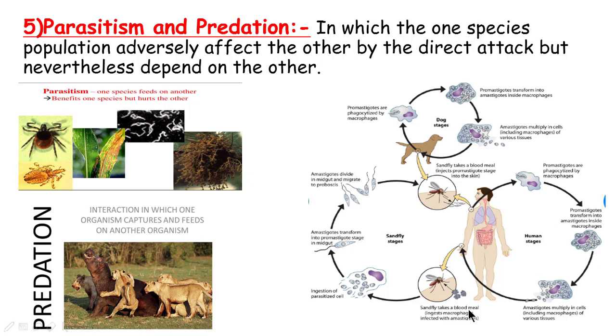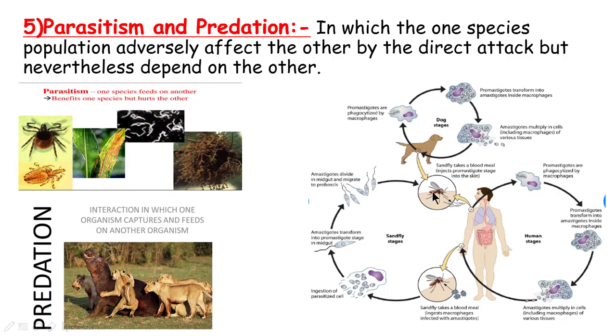Okay, the sandfly's blood meal ingests macrophages infected with amastigotes, and the ingestion of the parasitized cells takes place. The amastigotes transform into the promastigote stage in the midgut, and then they finally migrate into the proboscis.